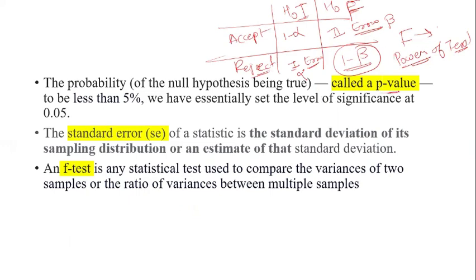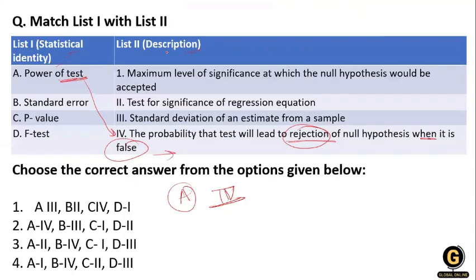Now let's move toward the next concept, the p value. So what is a p value, ma'am? The p value, that means probability, is calculated on the basis of the significance level. What is the significance level? The significance level is nothing but the type 1 error. So here the p value is related to the significance level.